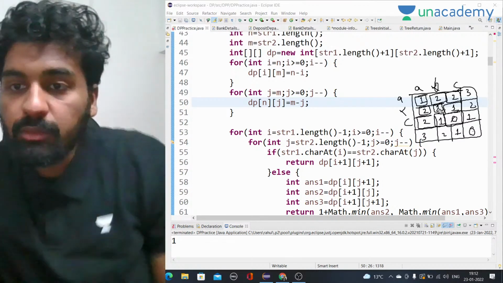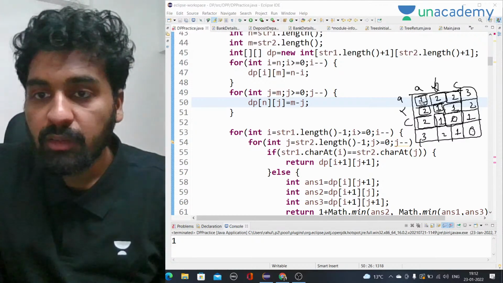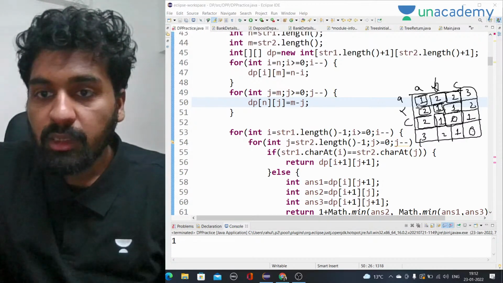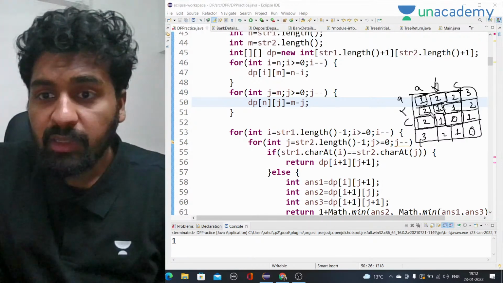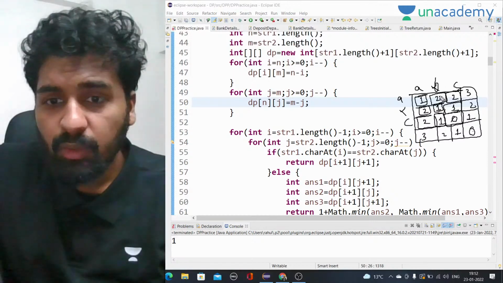So here the answer should be whatever, if we are taking from here, the answer is 1, but the answer should be 2, right? So where am I getting it wrong?